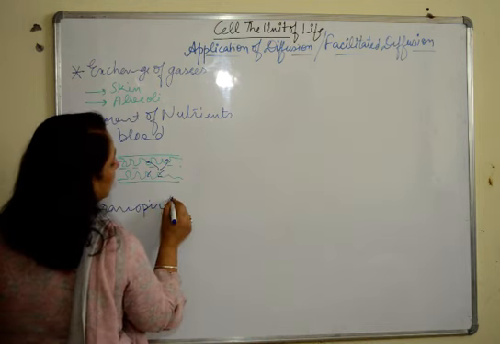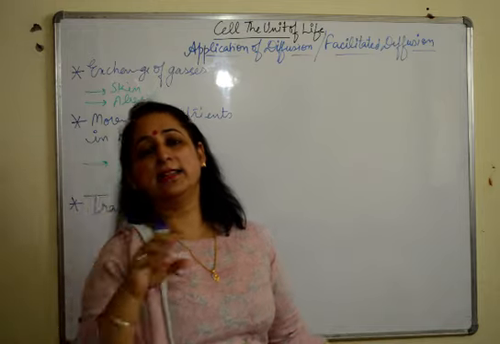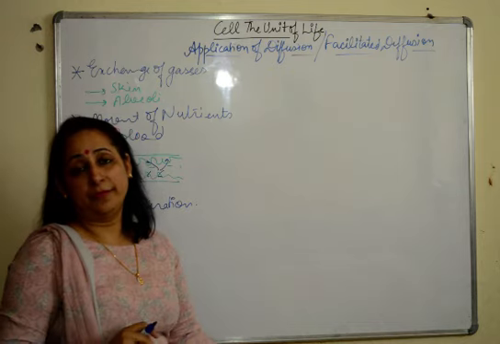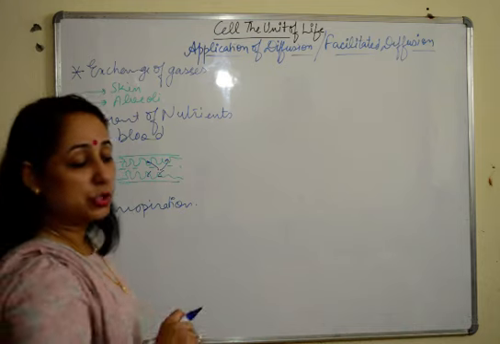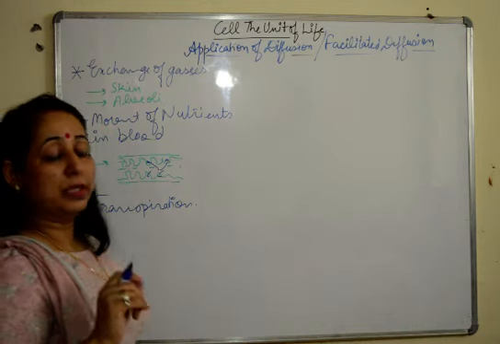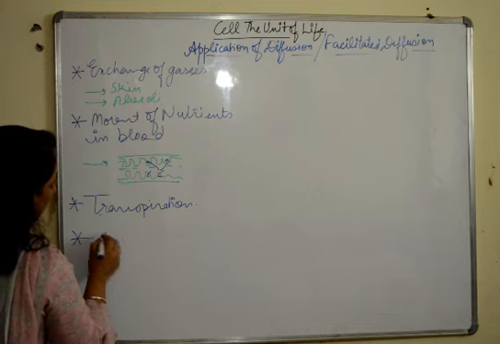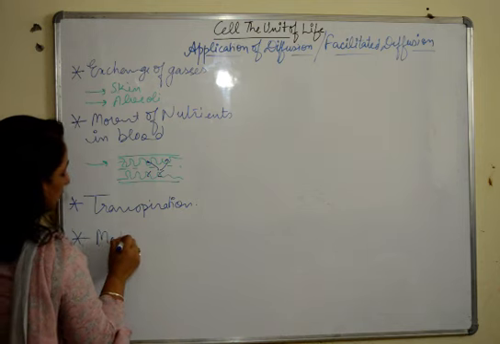Next application would be the process of transpiration. Now transpiration takes place in the form of vapors. So the vapors, water which is stuck inside the substomatal space, that is converted into vapors and moved out from the stomata. So that's also the process of diffusion. There also it's happening.